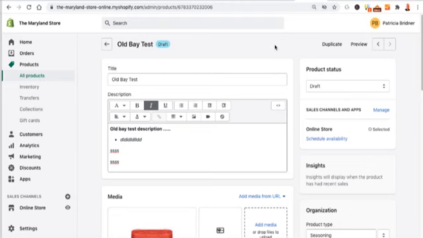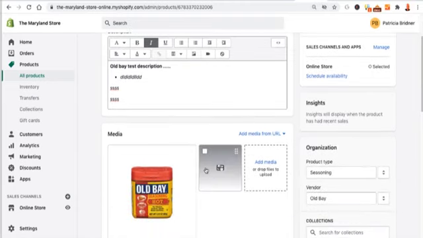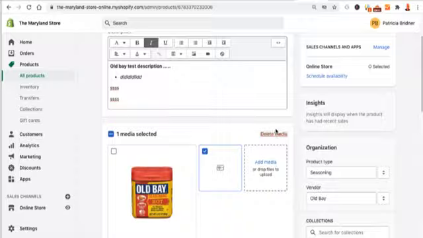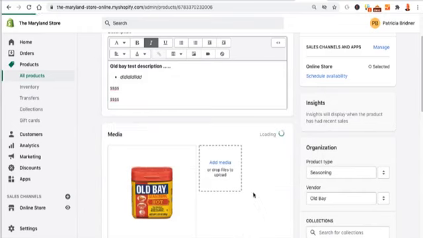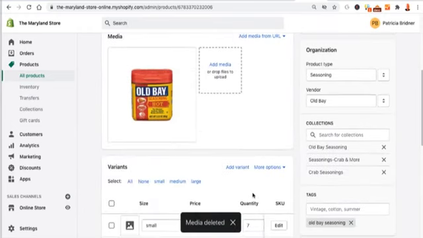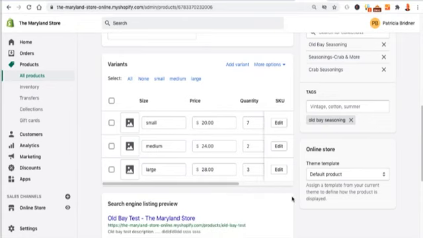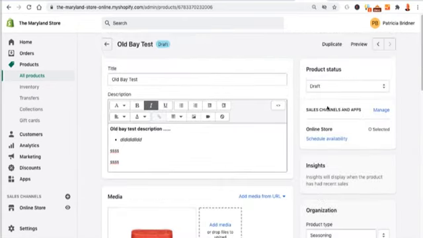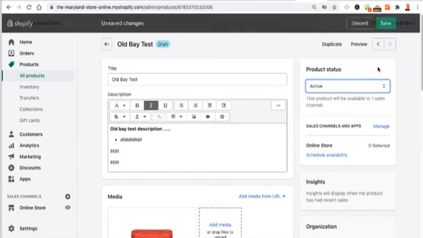Okay, so now I'm back into the product. Everything looks pretty good. I really don't like this image, so I'm going to go ahead and select here. I'm going to delete the media and say, yes, delete the media. Now it is gone. So now I've got all the stuff from my product. Everything's good to go, and I'm ready to make it active. So now it is active on my store.